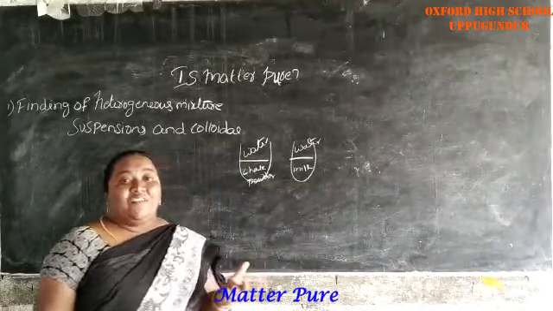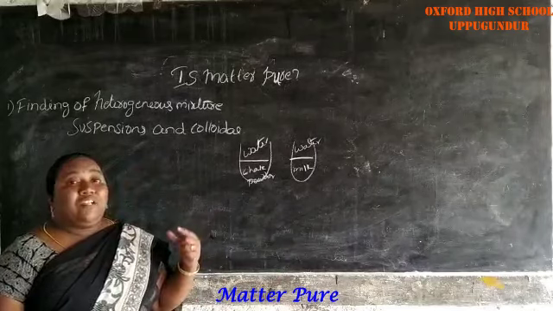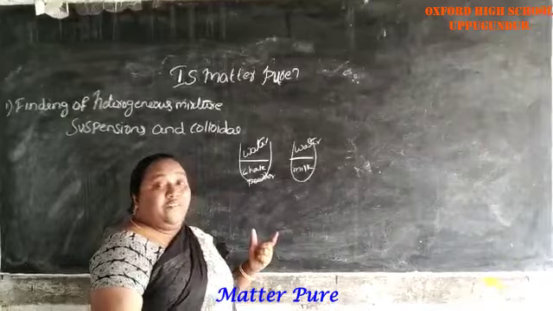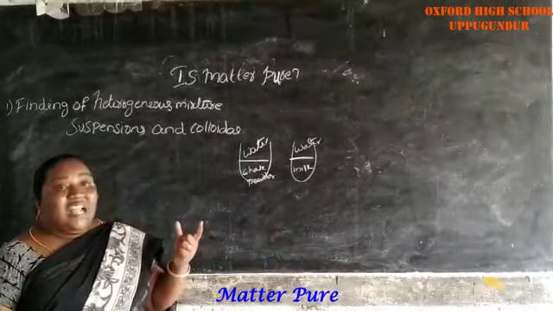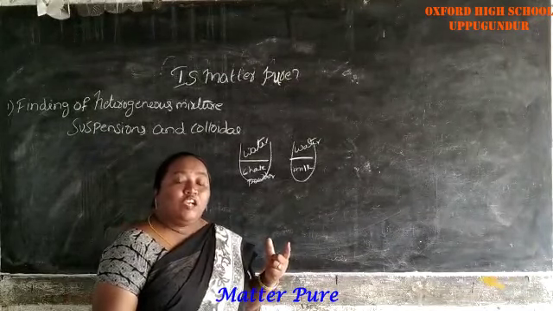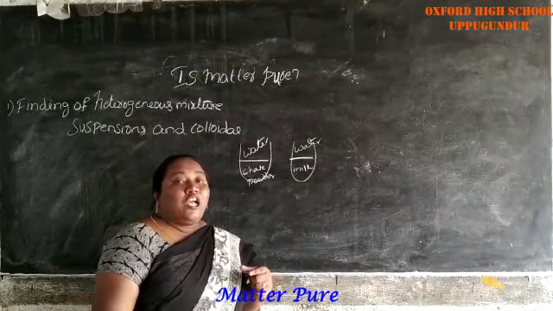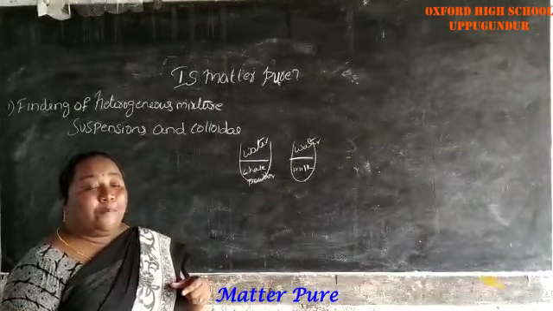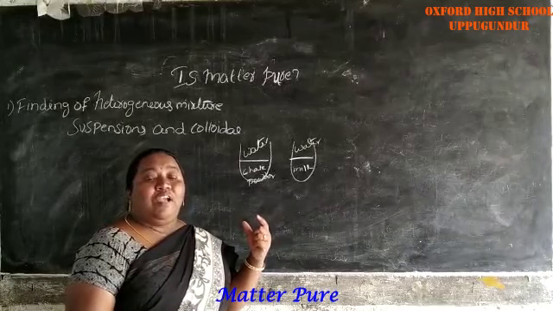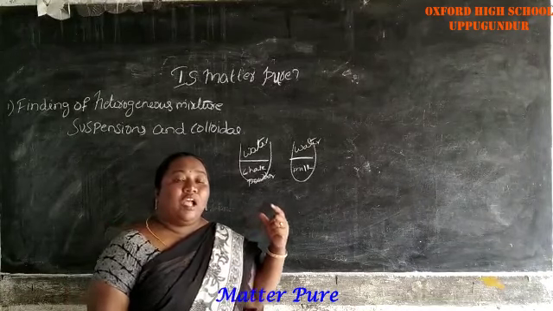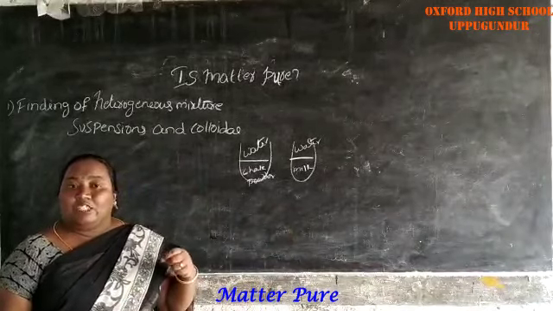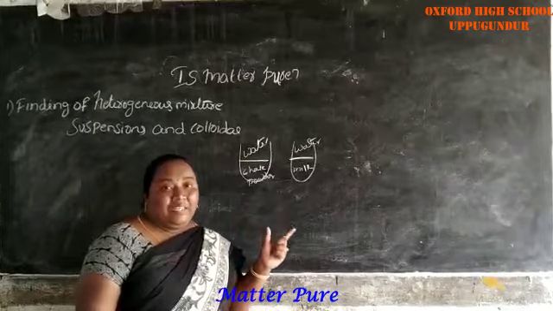Second, if we keep them aside, what will happen? The chalk powder will settle and the water will remain on top. But in the milk and water, the separation does not take place. Next, third point: if you filter, what will happen? The chalk powder will be left on the filter paper. Whereas with the milk, no particles will remain on the filter paper.